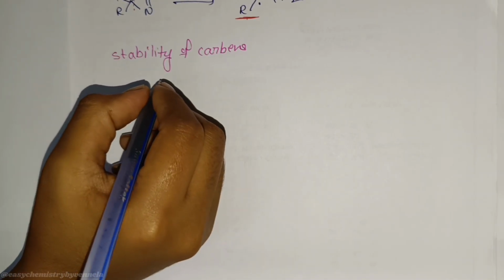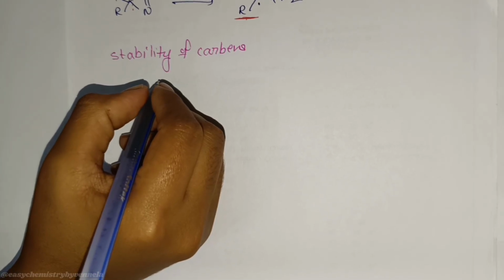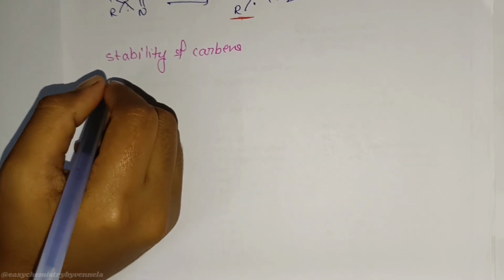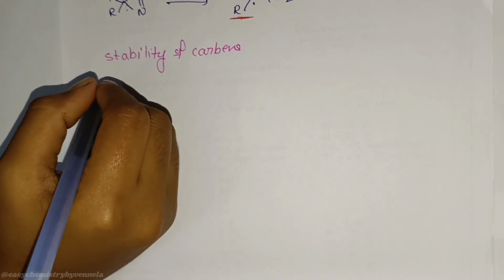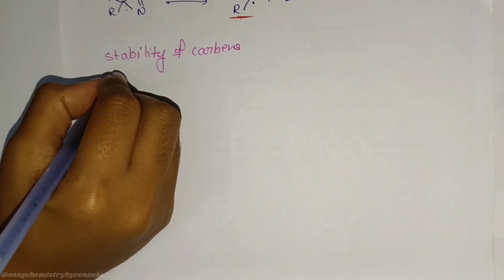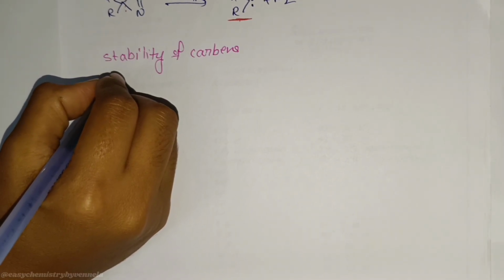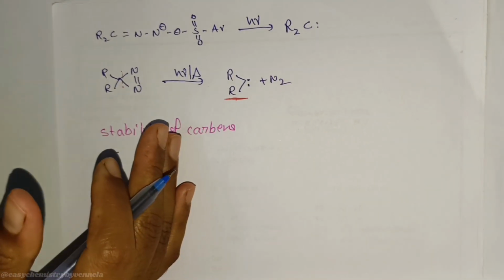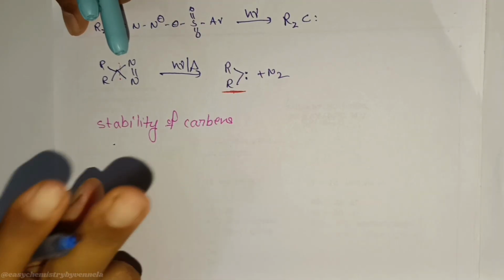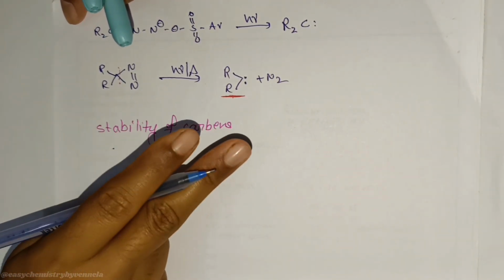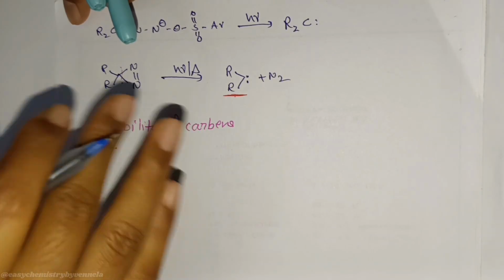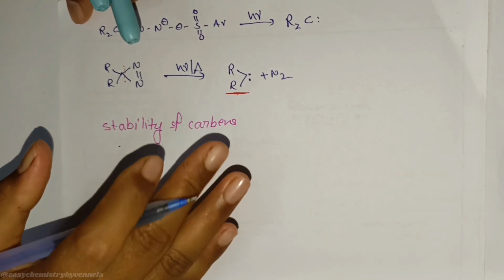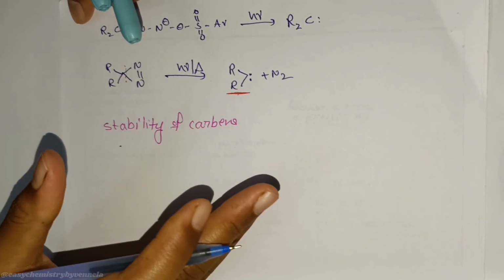Now the question is, if carbene is so unstable, is there any way to compare which one is more stable? Singlet versus triplet stability. Here comes a twist in the story. In most cases, triplet carbene is more stable. Why? Because the electrons are separated, there is less repulsion. For example, think like this. If two people are in the same room, more conflict. Two people in different rooms, it is peaceful. Same concept. Sometimes singlet becomes stable whenever electron donating groups are present.